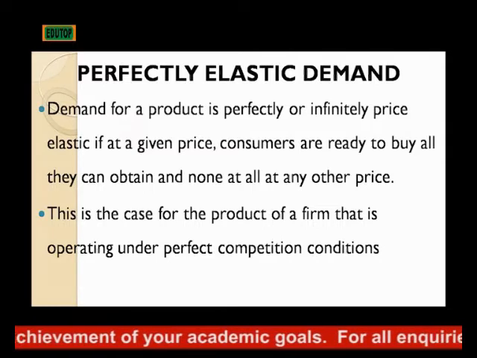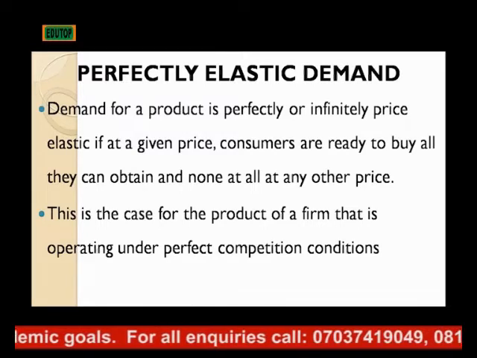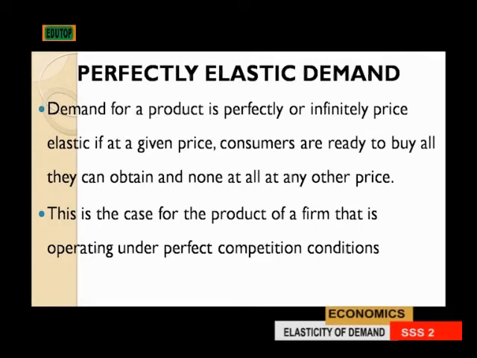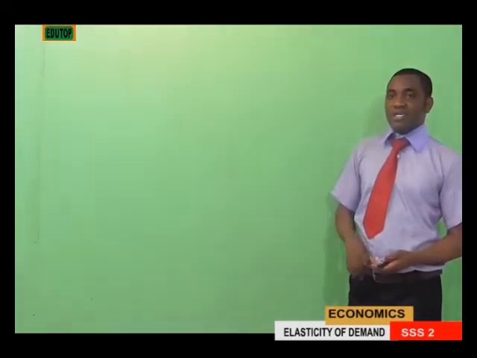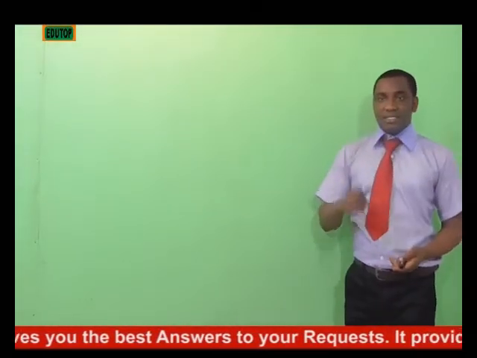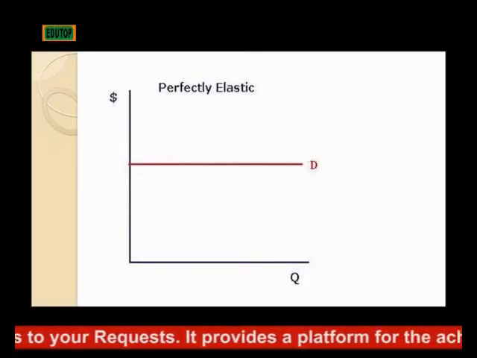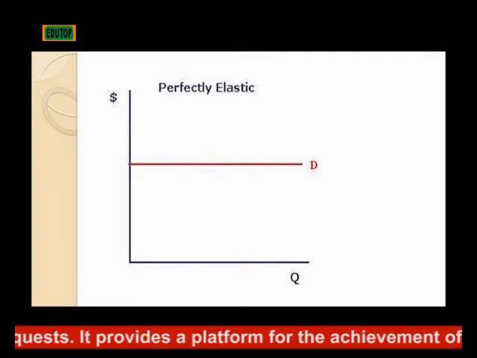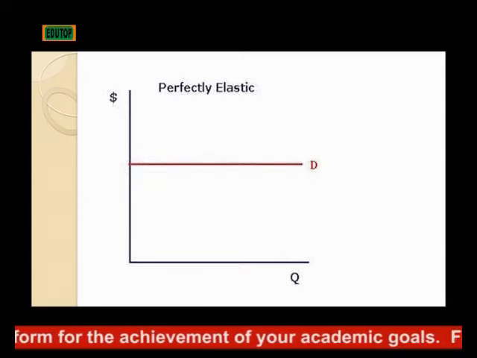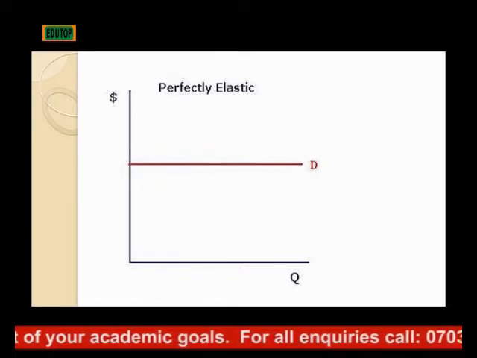That is, the consumers are ready to buy all they can buy at a particular price and none at any other price. That means the consumers are ready to buy more at a certain price. This is the case for the products of a firm that is operating under perfect competition in the market. That is exactly what happens to them, and the graph for perfectly elastic demand is always horizontal. That is, the price will not change, but the consumers are ready to increase their quantity demanded at that particular price.